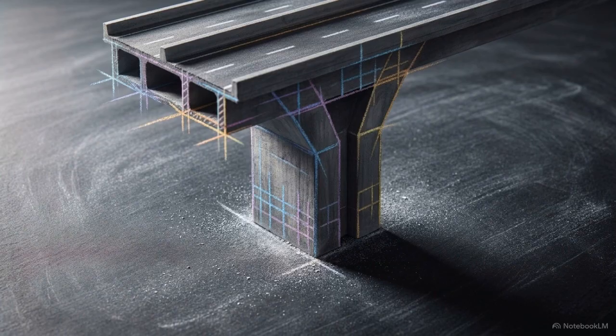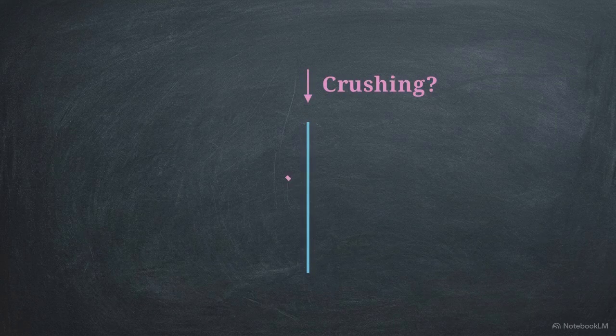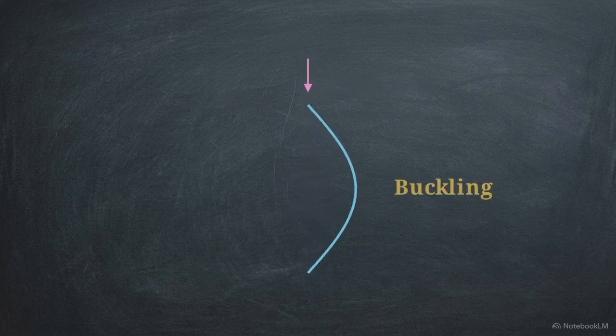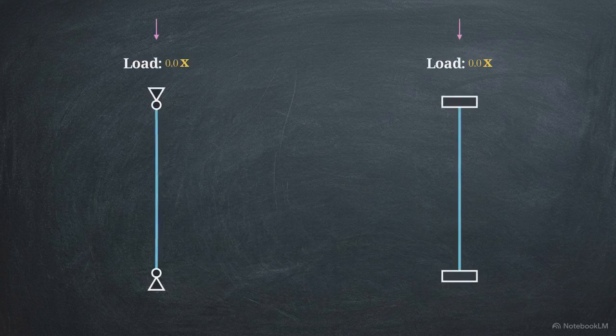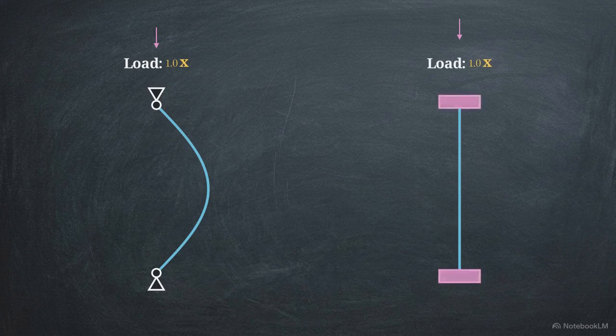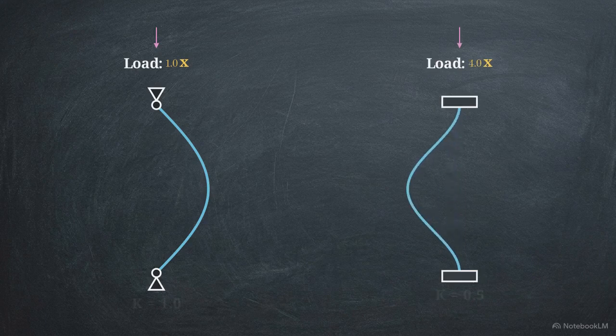On the ground, the narrative shifts to stationary structures holding up immense weight. Euler discovered that slender structural columns don't usually fail by crushing straight down. Instead, they fail by bowing outward laterally, a phenomenon known as buckling. Here, boundary conditions matter. A column pinned at its ends bows easily. But a column rigidly fixed at both ends resists bending. By fixing those ends, the math proves the column supports 4 times the load before buckling.